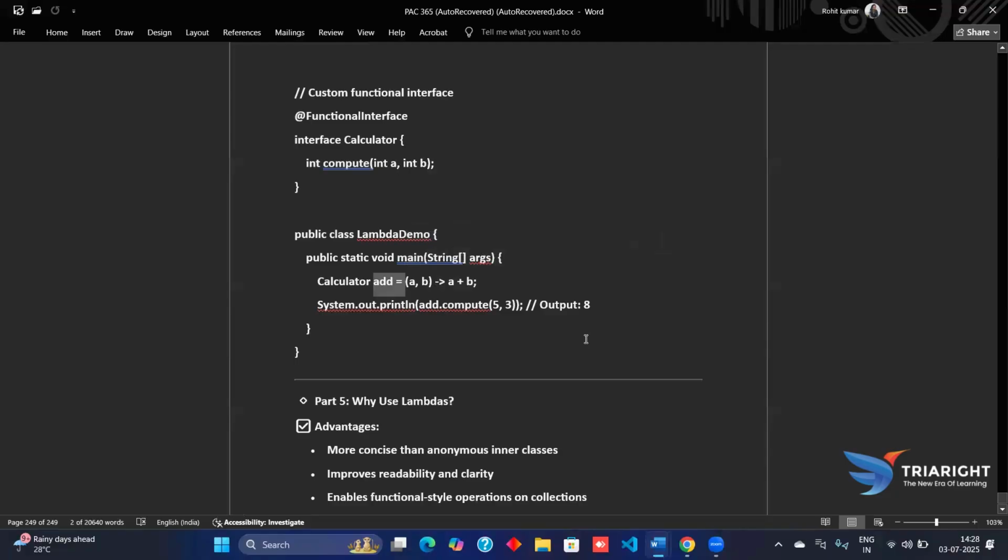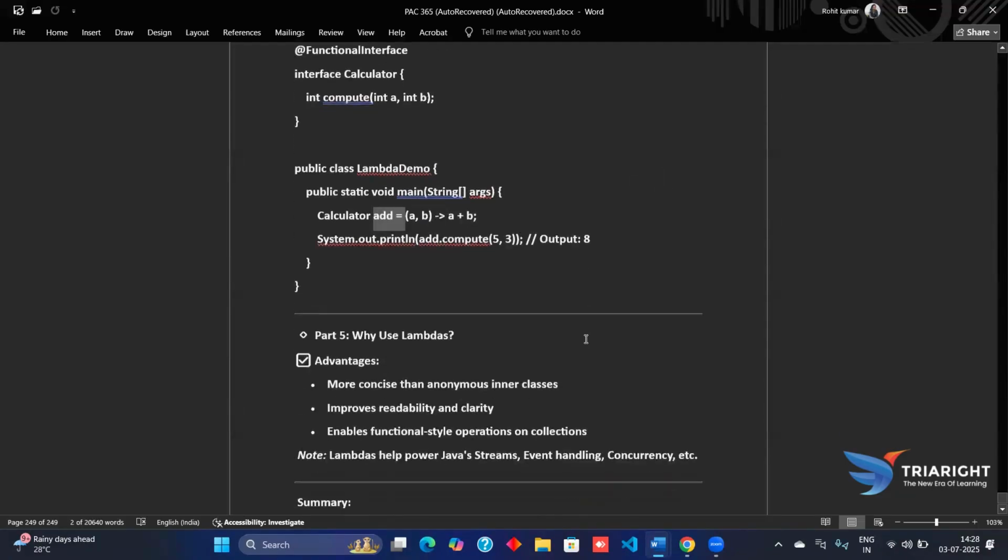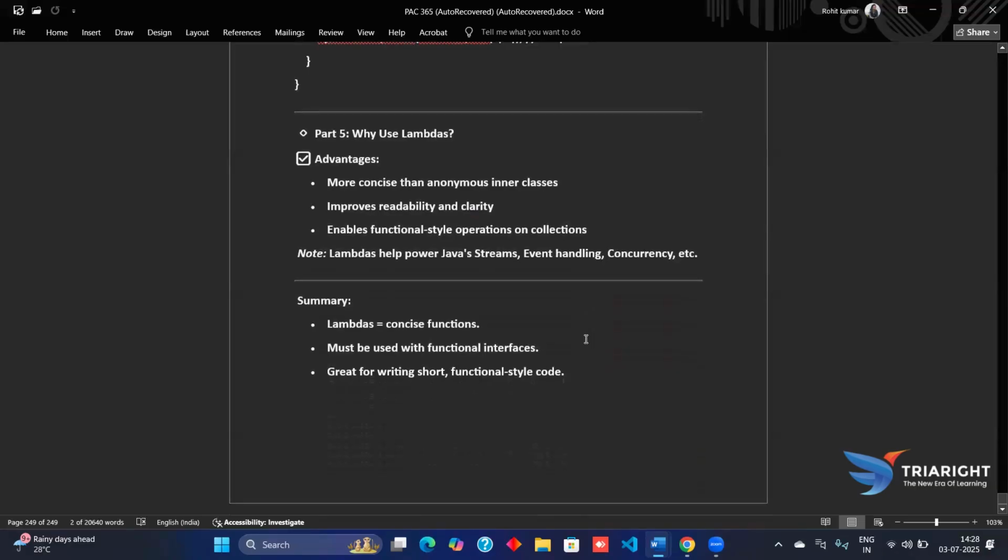Now, why do we use this lambda expression? There are various advantages and disadvantages. To state the advantages: it makes the whole programming more concise than anonymous inner classes. That improves readability and clarity, and it enables functional style operations on collections.